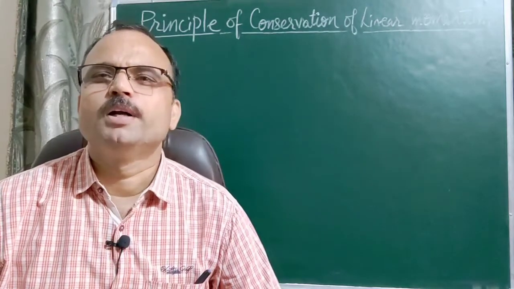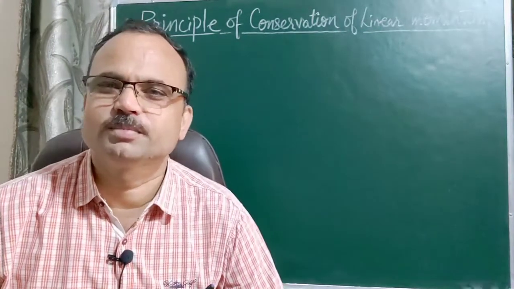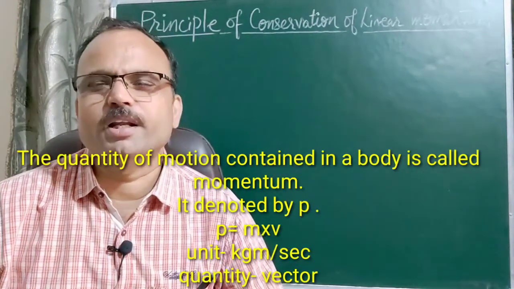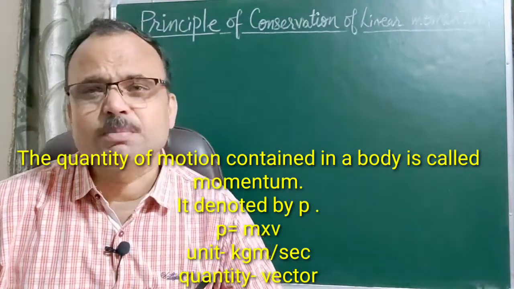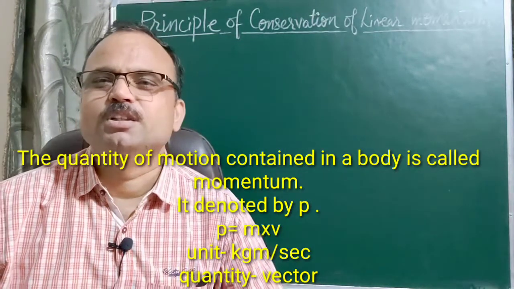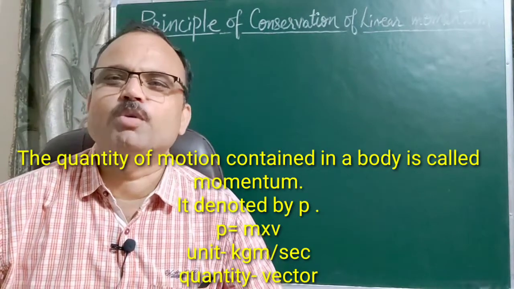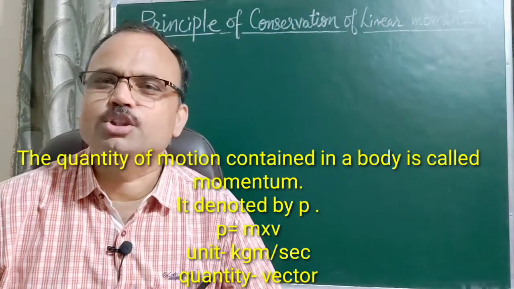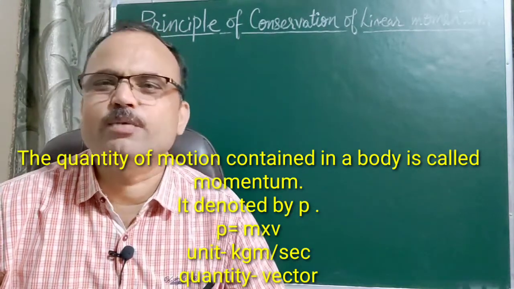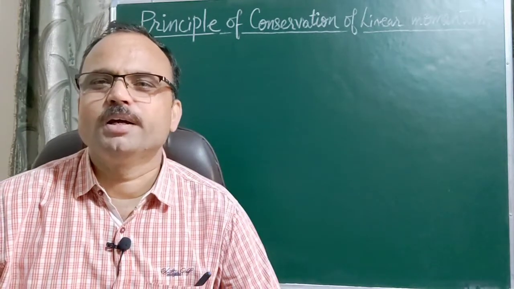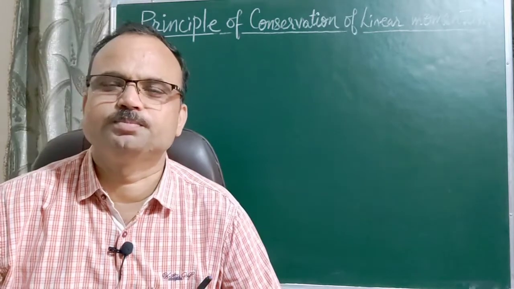So before discussing the principle of conservation of linear momentum, first we should know what momentum is. The quantity of motion contained in a body is called momentum. It is denoted by P. Mathematically, it can be expressed as the product of mass of the body and velocity, so P equal to m into v. Its unit is kilogram meter per second, and momentum is a vector quantity. Its dimensional formula is MLT^-1.